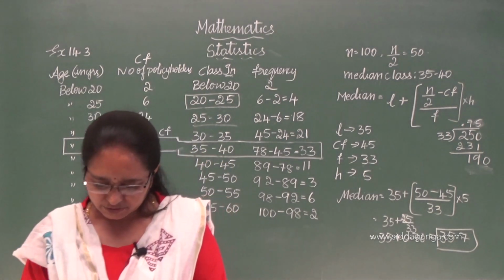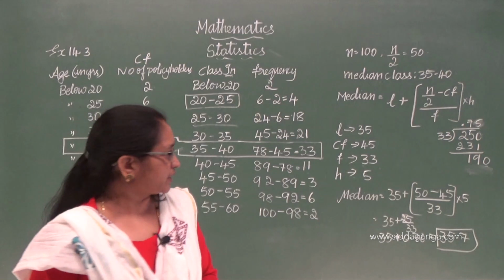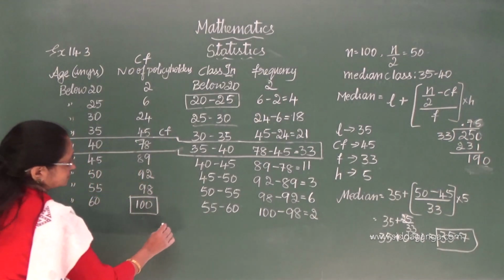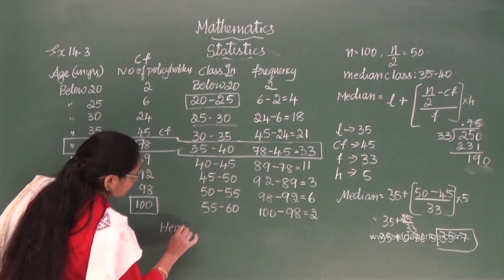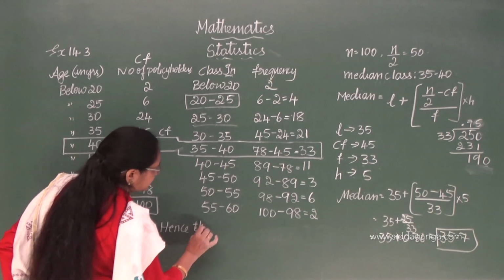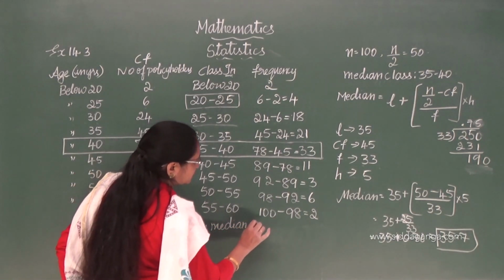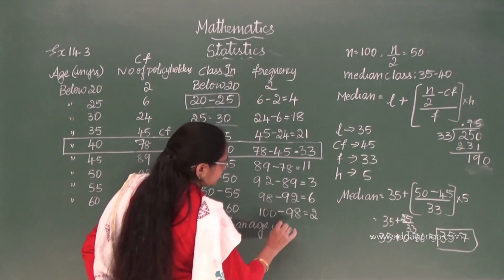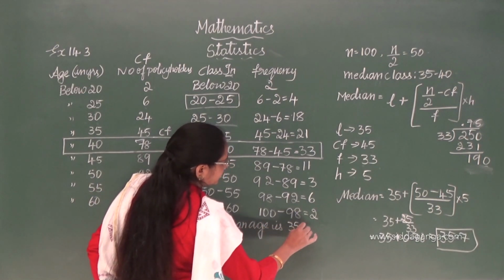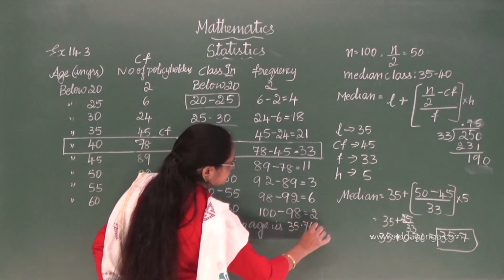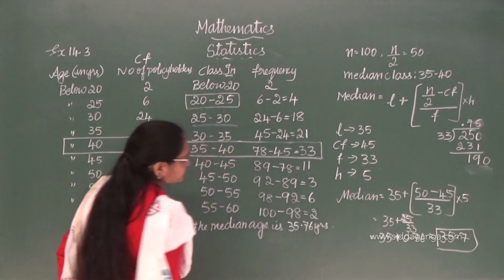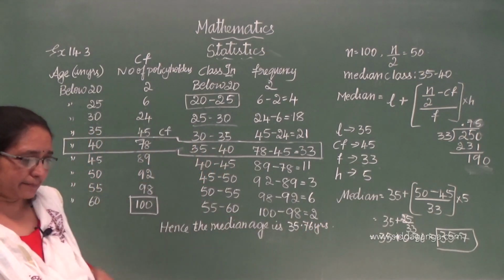Okay, I think you can write like this. Hence the median age. See, they have given in the question to find out the median age. Hence the median age is 35.76 years. Okay.